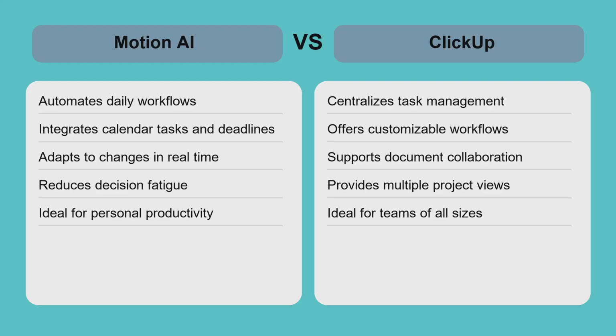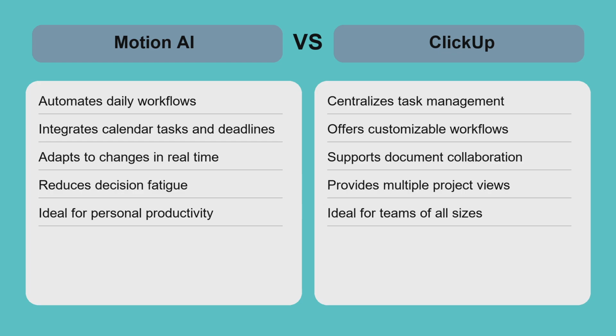Motion AI excels at automating your daily schedule, making it perfect for solo professionals or small teams who want to minimize manual planning and stay focused on high-priority tasks. It reduces cognitive load by adapting a calendar in real time.